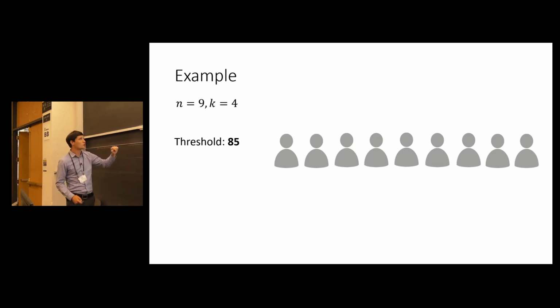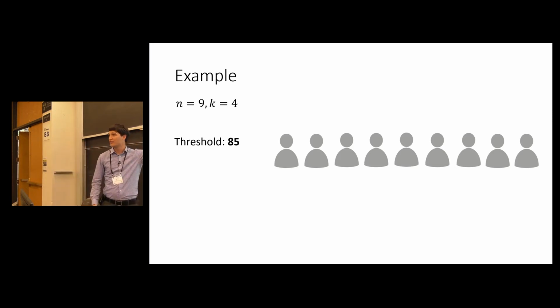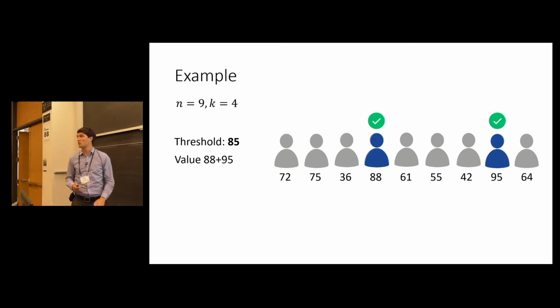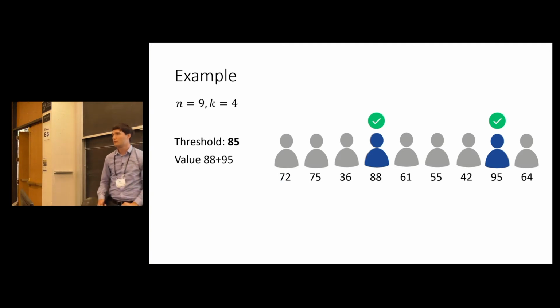Suppose we set a threshold of 85. And now the realized values are as follows, and they arrive in the order from left to right. Well, only 2 people actually clear the threshold, so we're going to accept them both. And the total value we get is 88 plus 95. On the other hand, we might have said, well, shoot, we set too high of a threshold. We had 2 wasted opportunities to accept someone.